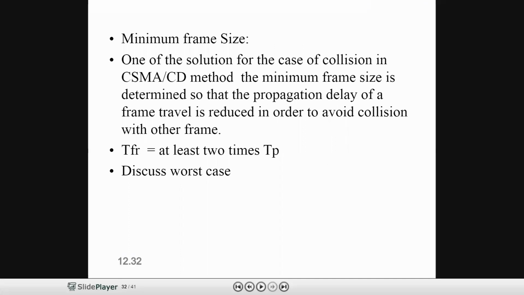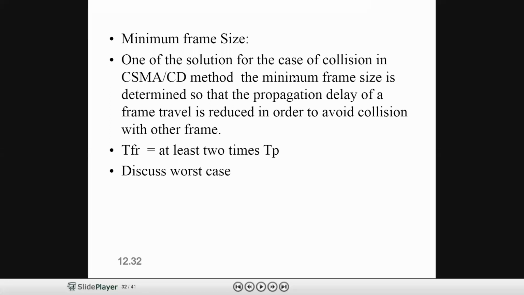Here we need to know the minimum size of the frame. Even though we are in CSMA/CD, we are having some issues. For the solution to collisions in the CSMA/CD method, the minimum frame size is determined so that the propagation delay of a frame's travel is reduced.